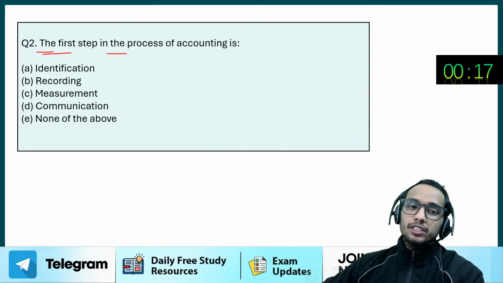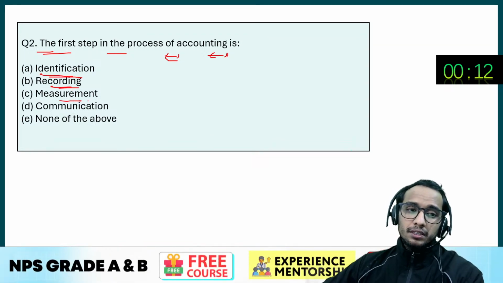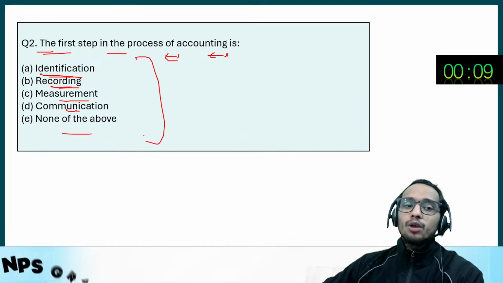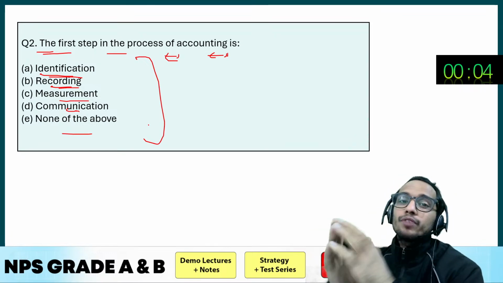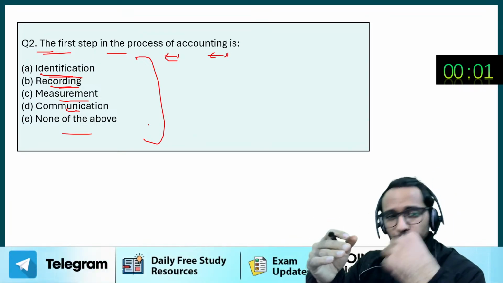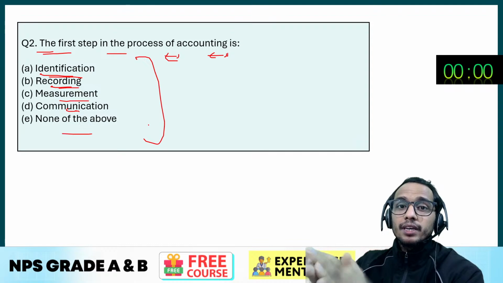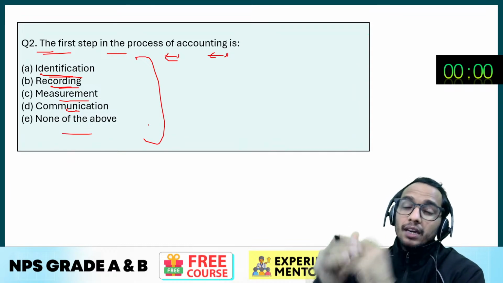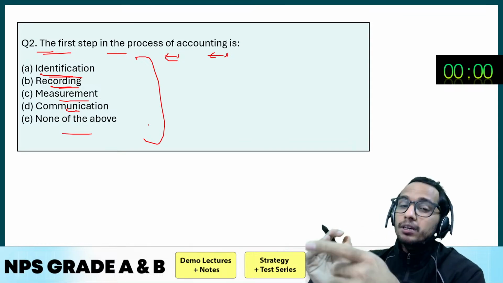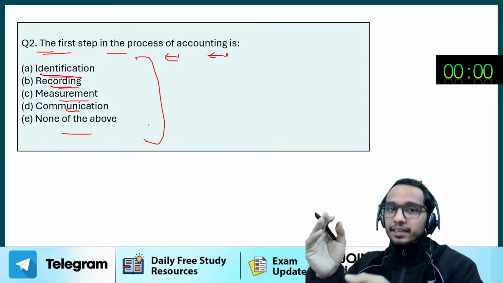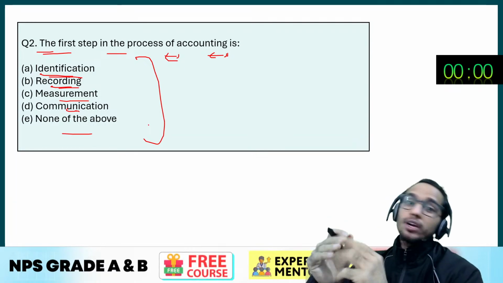The first step in the process of accounting is what? Identification, recording, measurement, communication, none of the above. See, the process of accounting starts with the identification of the economic event. Let me first explain the process of accounting, then we will move to the answer part. So the process starts with the identification of the economic event, right? And after identifying the event, you are going to measure it in monetary terms. Why? Because before recording it, you must have the numbers at which you are going to record it in your accounts book, isn't it?